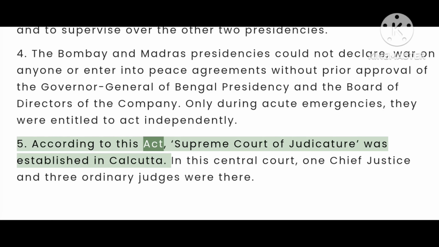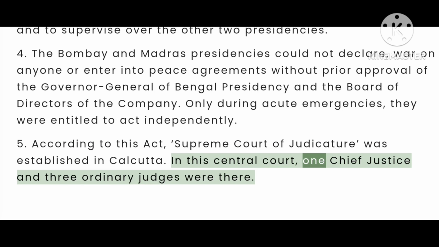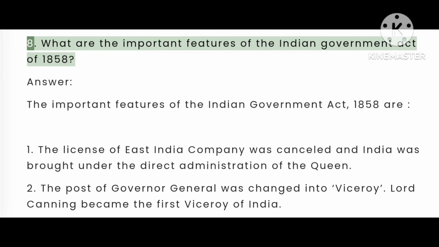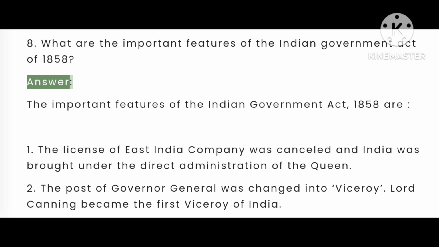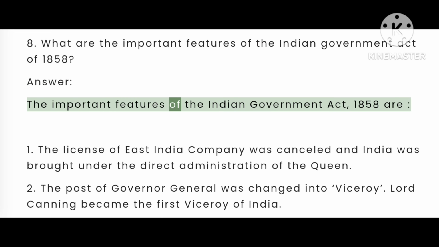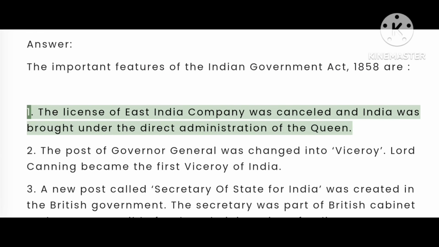5. According to this Act, Supreme Court of Judicature was established in Calcutta. In this central court, 1 Chief Justice and 3 ordinary judges were there. 8. What are the important features of the Indian Government Act of 1858? Answer. The important features of the Indian Government Act, 1858 are: 1.